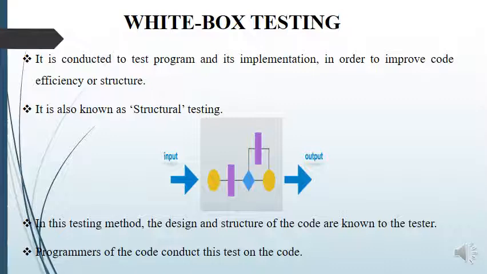So, white box testing is focused primarily on verifying the flow of inputs and outputs through the application, improving design and usability, and strengthening security. White box testing is also known as clear box testing, open box testing, structural testing, transparent box testing, code based testing, and glass box testing.